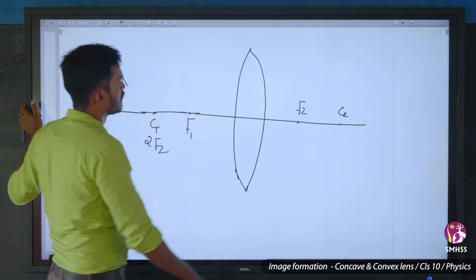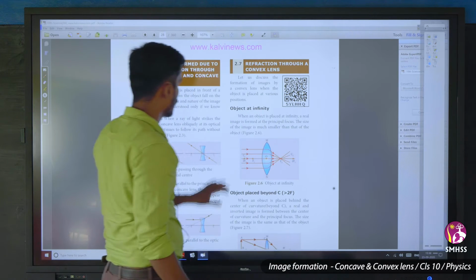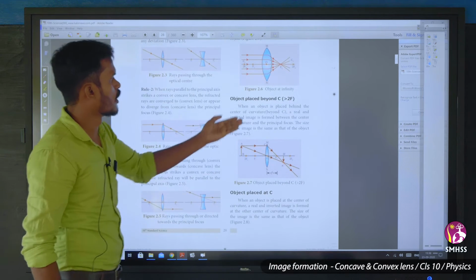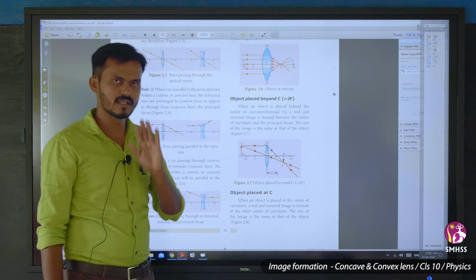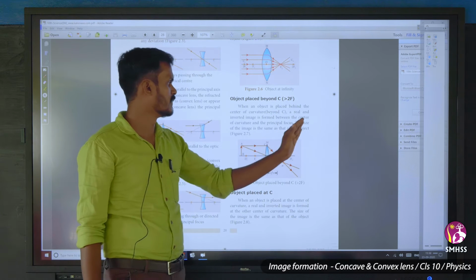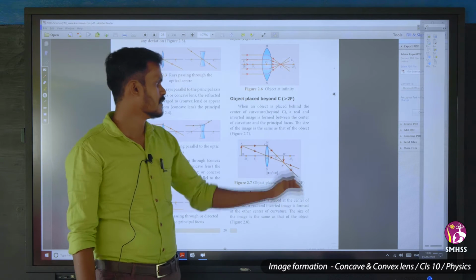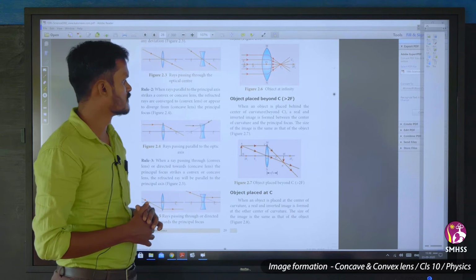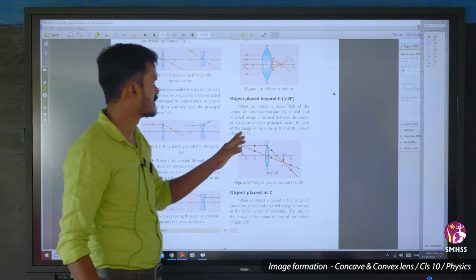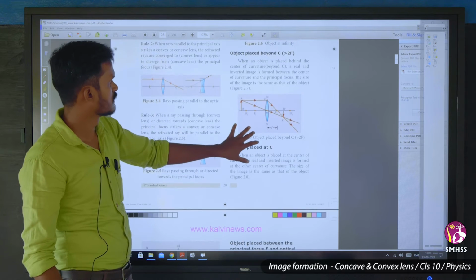placed beyond C1. When an object is placed behind the center of curvature, that is beyond C, a real, inverted image is formed between the center of curvature and the principal focus. The size of the image is same as that of the object.